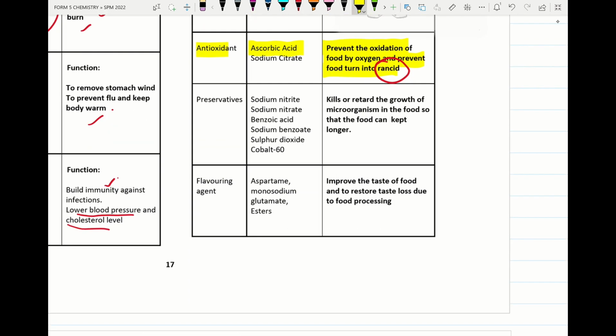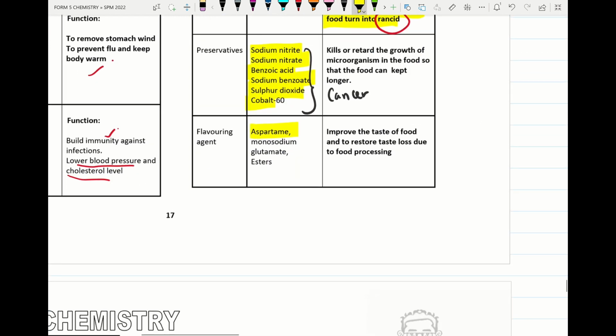Alright, preservative: sodium nitrate, benzoic acid, sodium benzoate, sulfur dioxide, cobalt 60. All these are used to kill or retard the growth of microorganism in the food, and long term taking of this can cause cancer. Alright, next one, aspartame is artificial sweetener. Monosodium glutamate is known as MSG. Ester, okay, enhances the flavor of the food.